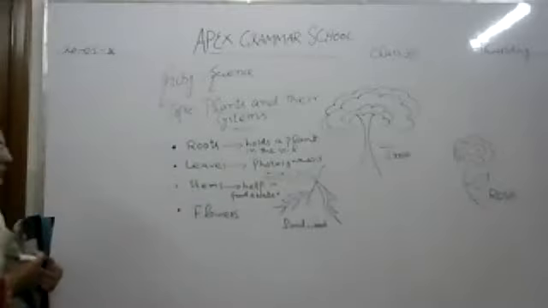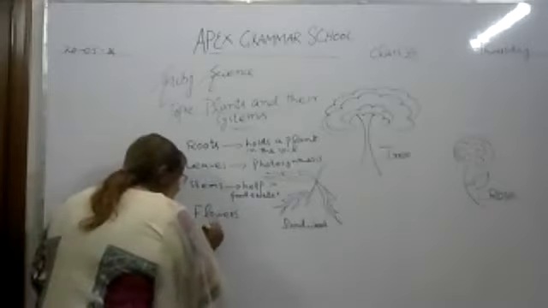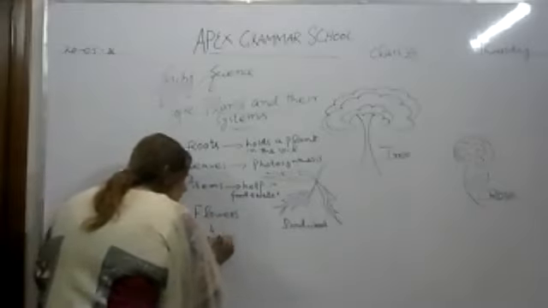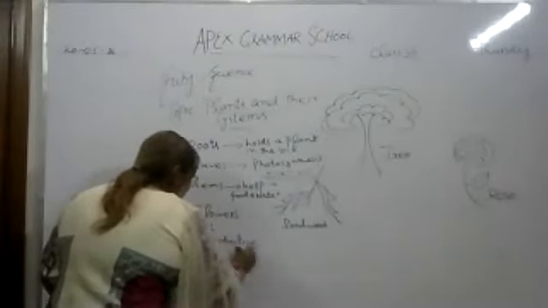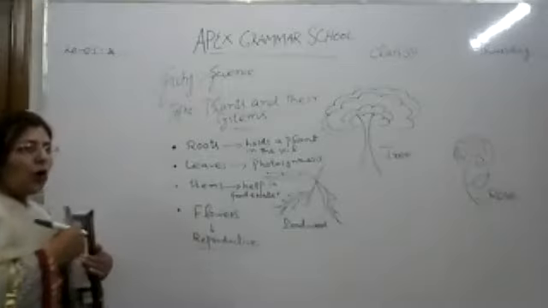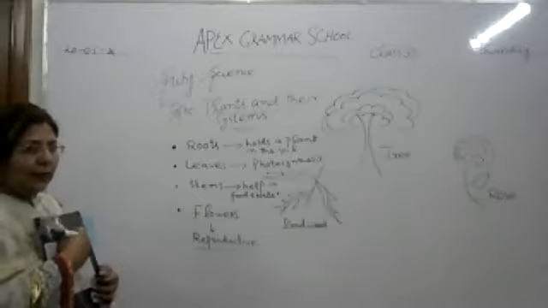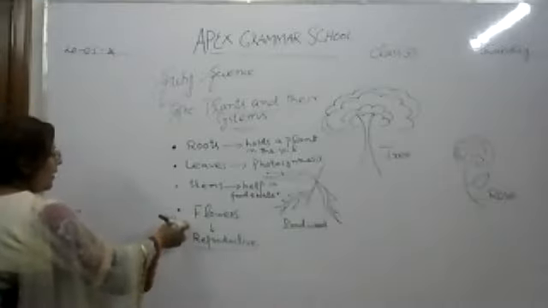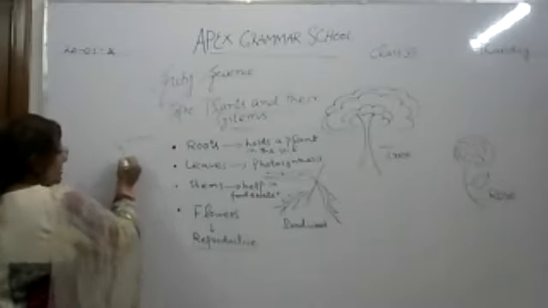Now flowers. What are flowers? The function of the flower is very important. They are the reproductive part of the plant. All reproduction happens through flowers. If you keep in mind the structure of a flower, we know how this helps us. We also know that all flowers have a stigma.